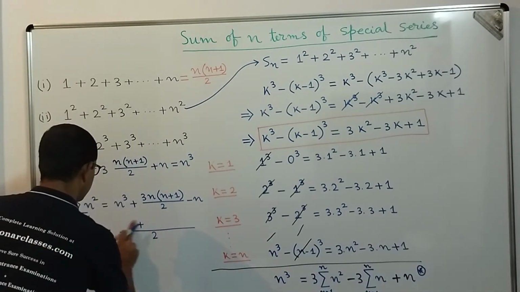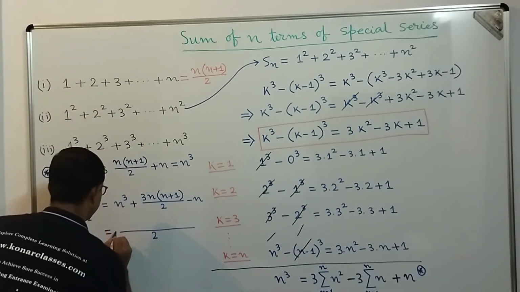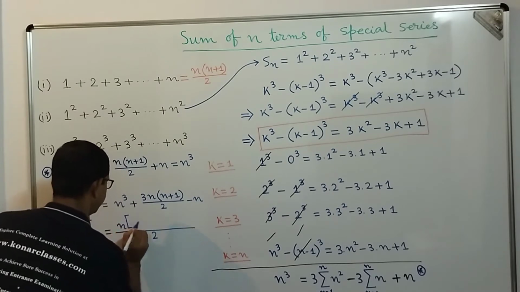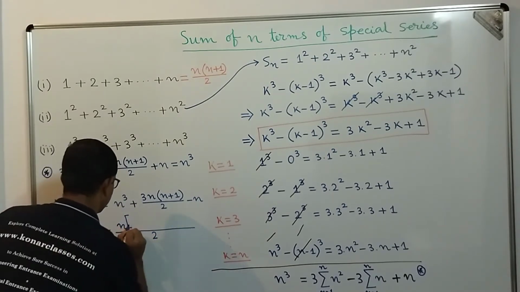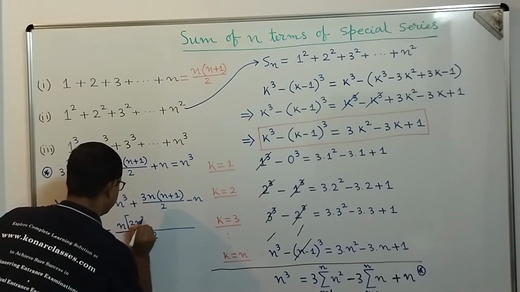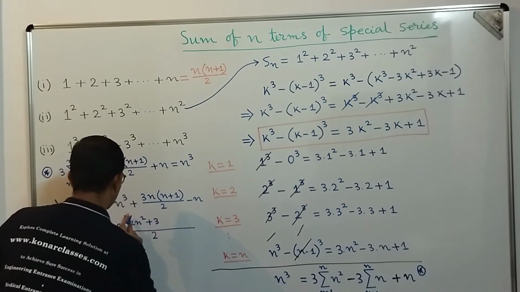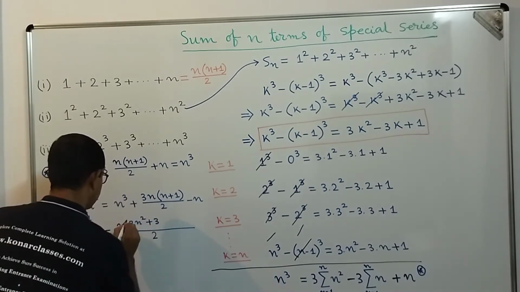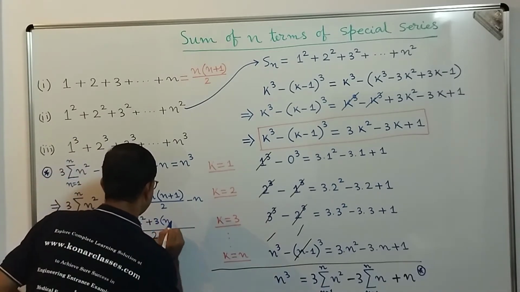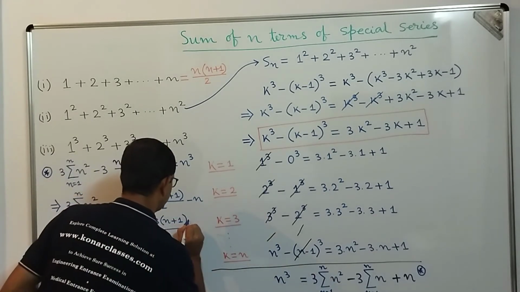Here what we are going to do is take n common. If we take n common, we get 2n square plus 3 into n plus 1, and here we get minus 2.